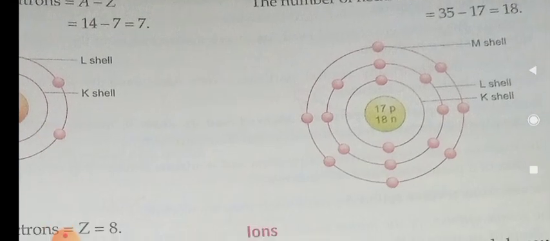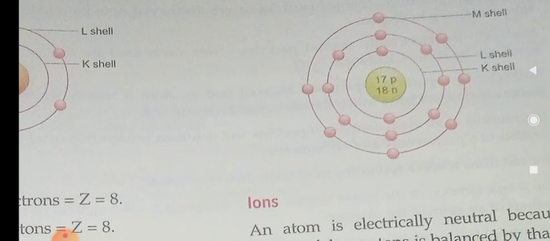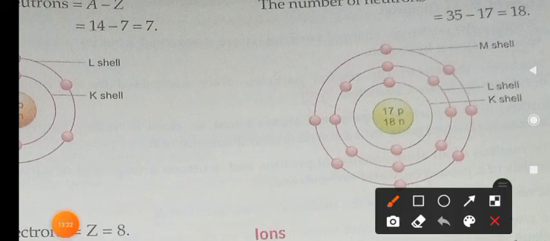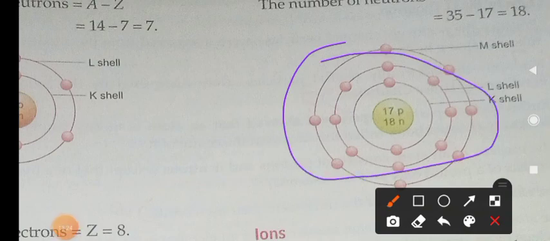The structure of chlorine atom. In chlorine atom, 7 electrons at the outermost shell. So when it will become stable, by gaining one electron, so Cl is the symbol of chlorine. See, it gains the electron, negative sign, it is getting the negative sign, so 1 electron, so minus. Cl minus is the sign attained by chlorine.